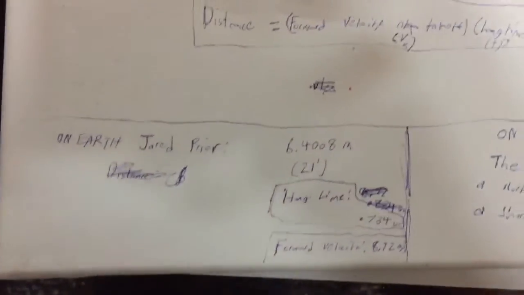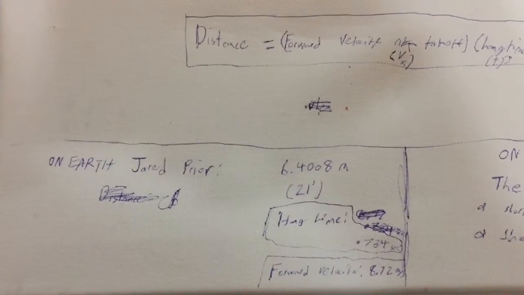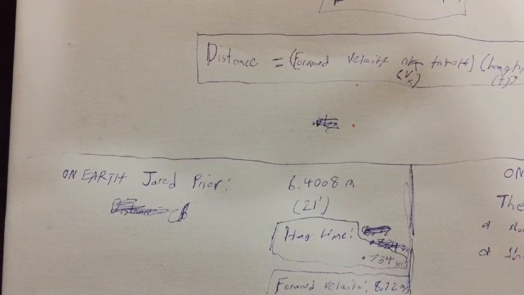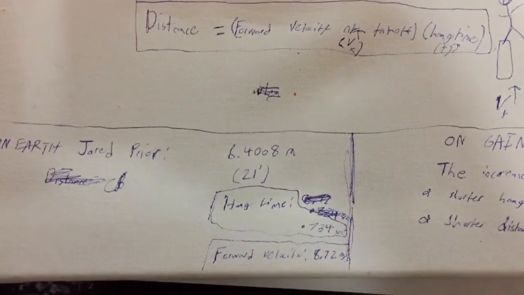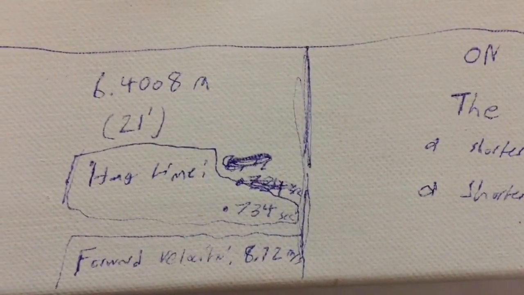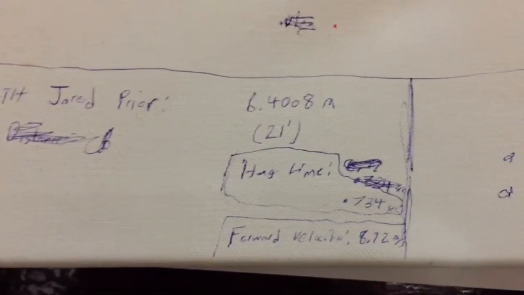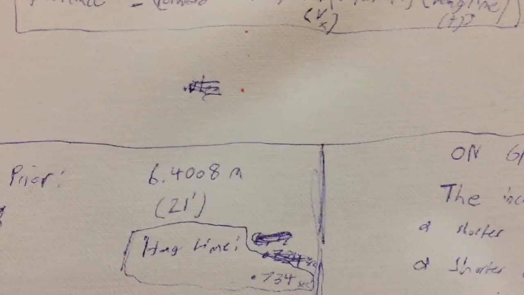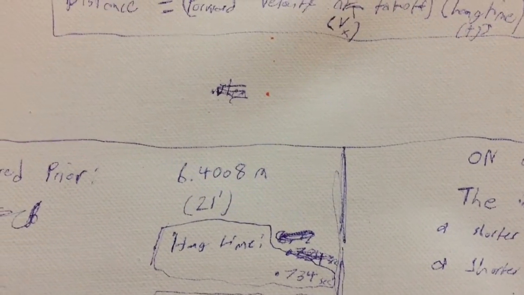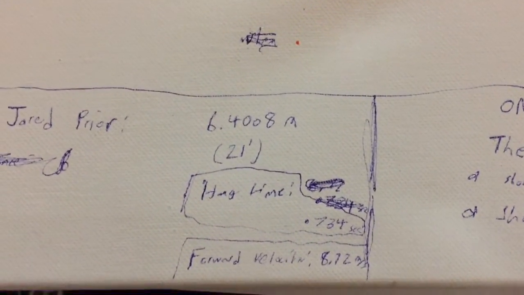So what we're going to do here, we're going to talk about my boy Jared Pryor. Honestly, I don't even know who this dude is, but I looked him up. He seemed pretty dope. And on Earth, his hang time was 0.734 seconds, and his forward velocity was 8.72 meters per second. And yeah, he actually jumped, ironic enough, the same amount of distance as my boy pole vaulter jumped. That was on Earth, so that's 21 feet.